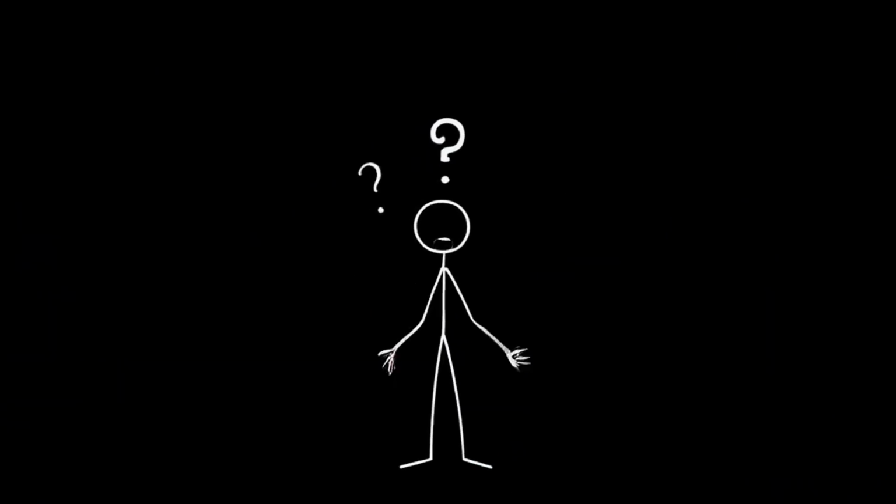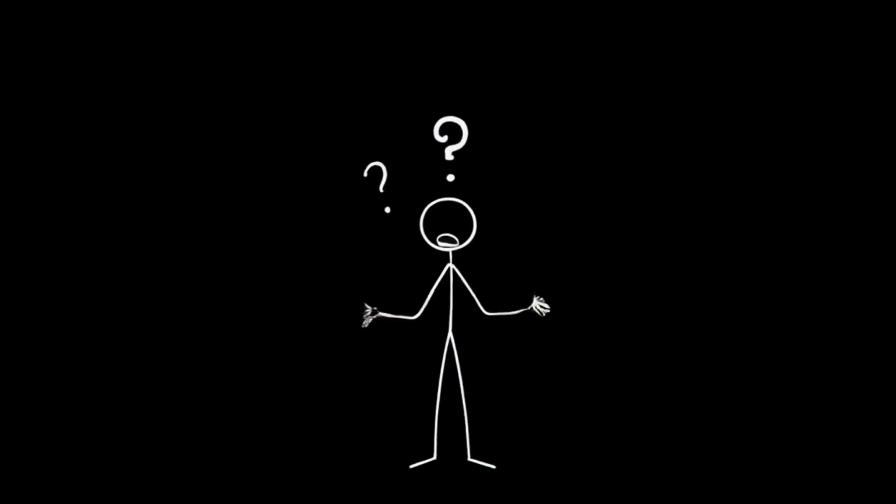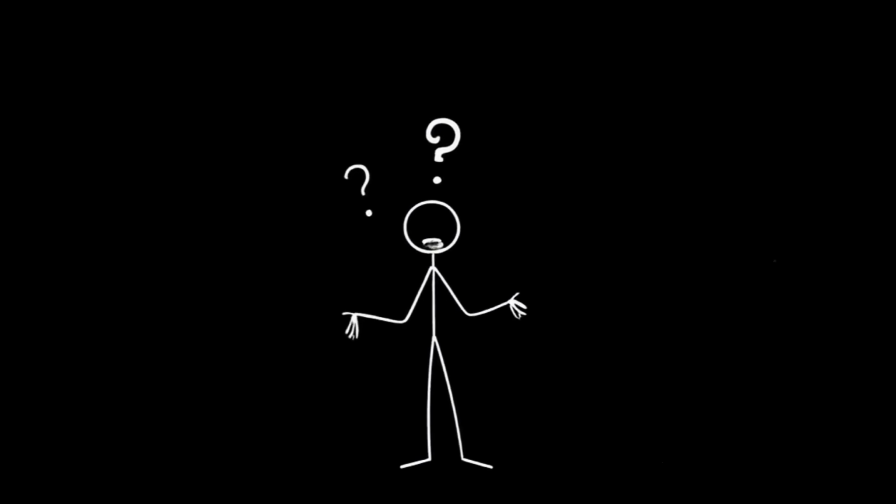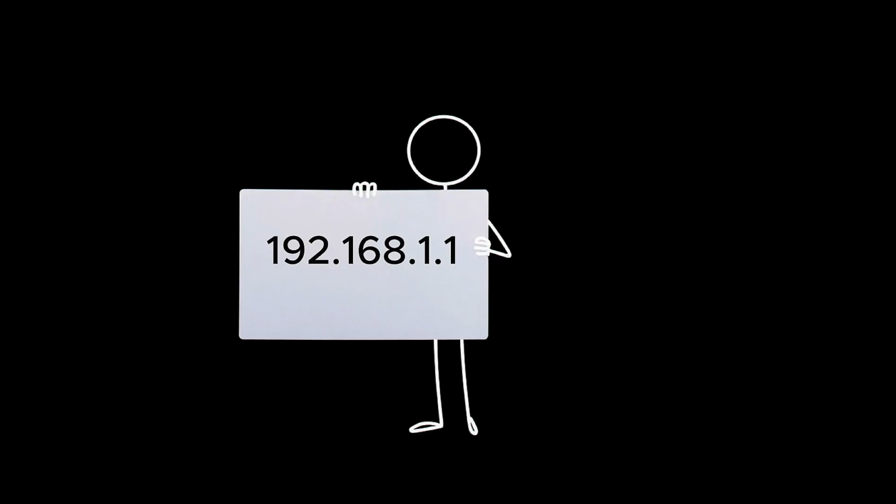But how do routers know where to send the packets? Every device has an IP address. It's like your home address, but for the internet. Routers use these addresses to make sure your data gets to the right place.